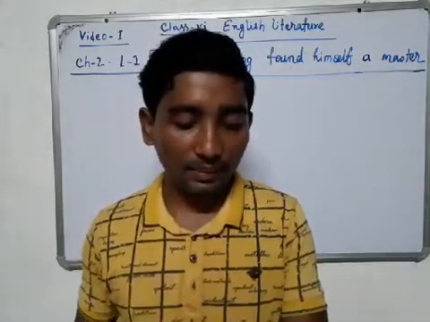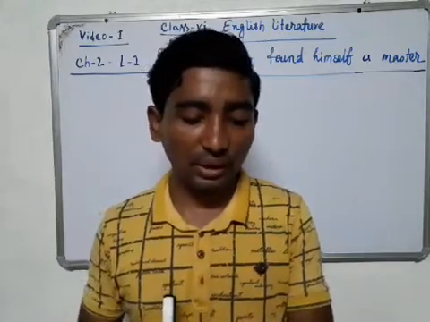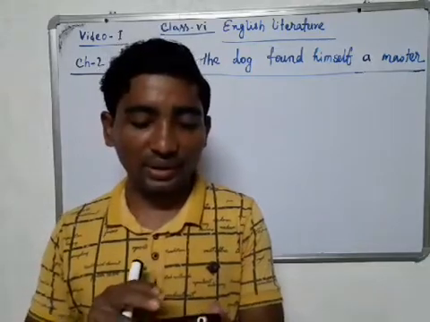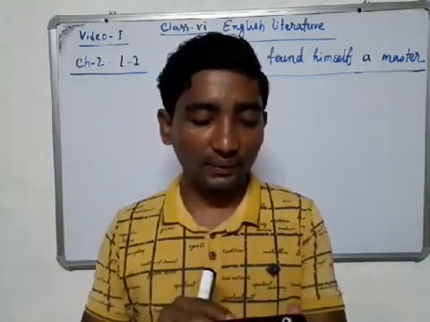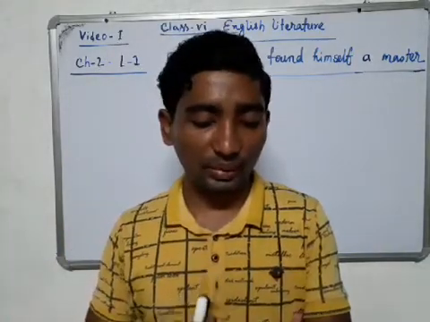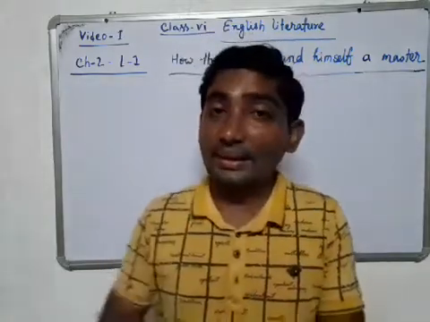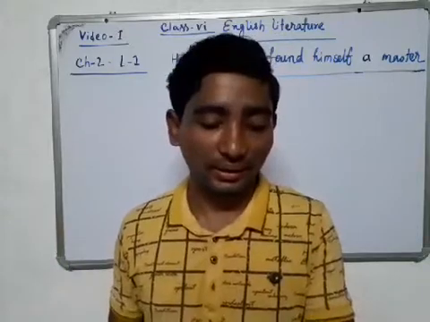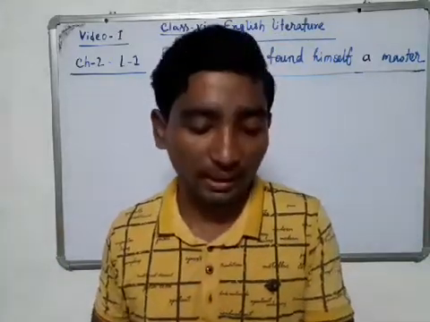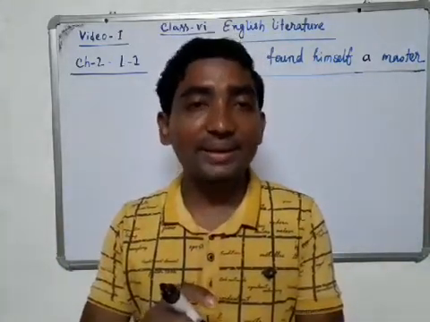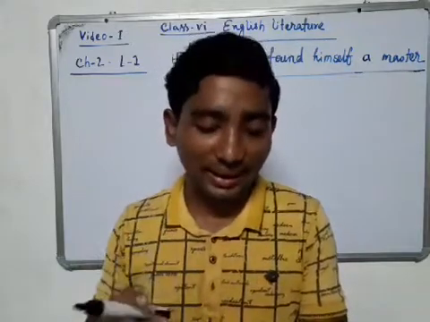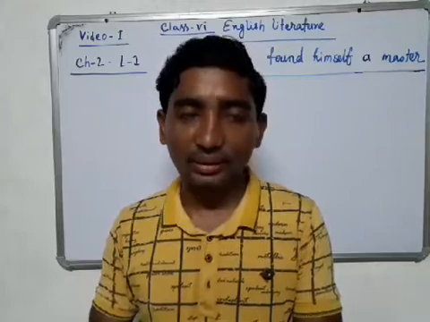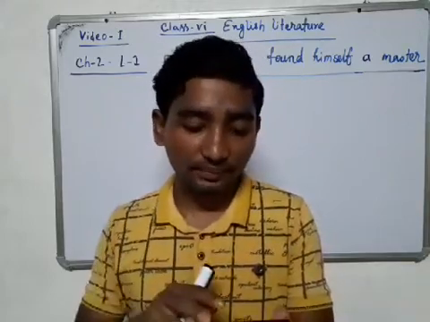Number 5 paragraph. Seeing that the bear was stronger than the wolf, the dog decided to take up service with him, and he left the wolf and asked the bear to be his master. So seeing this incident, that the wolf was scared of someone more powerful than him, the dog immediately decided to take up service with the bear.